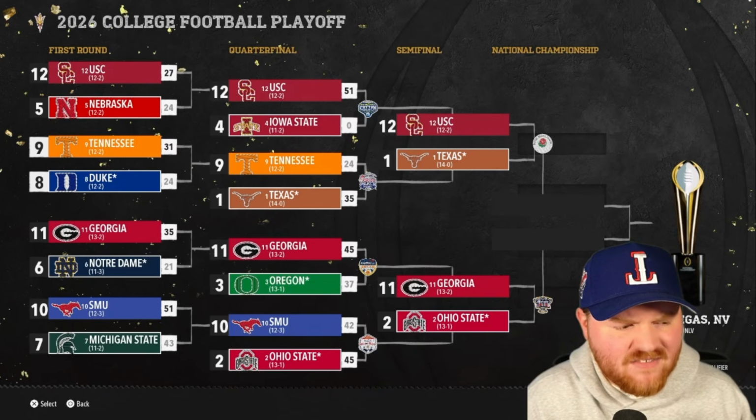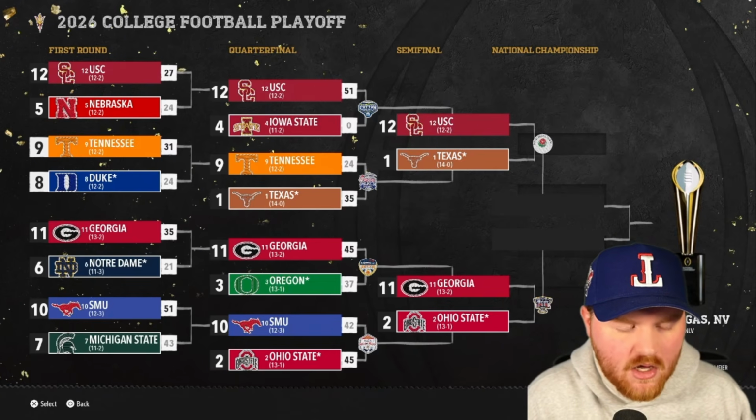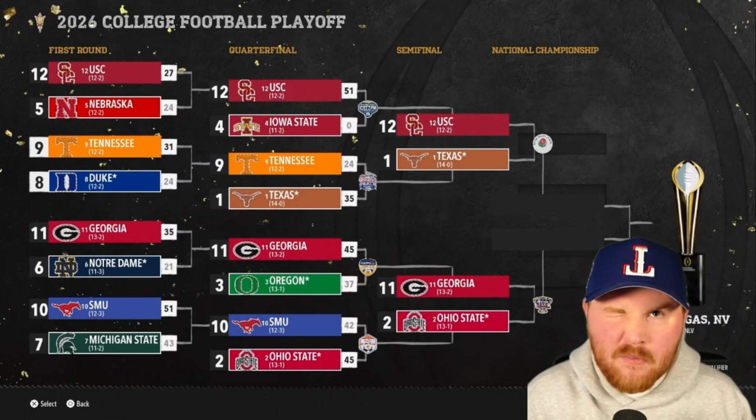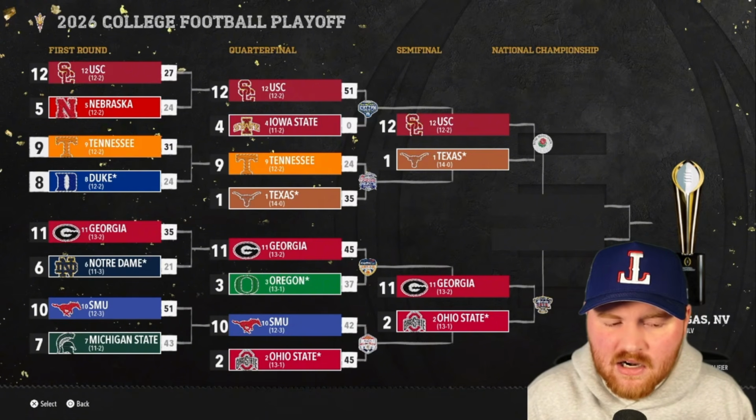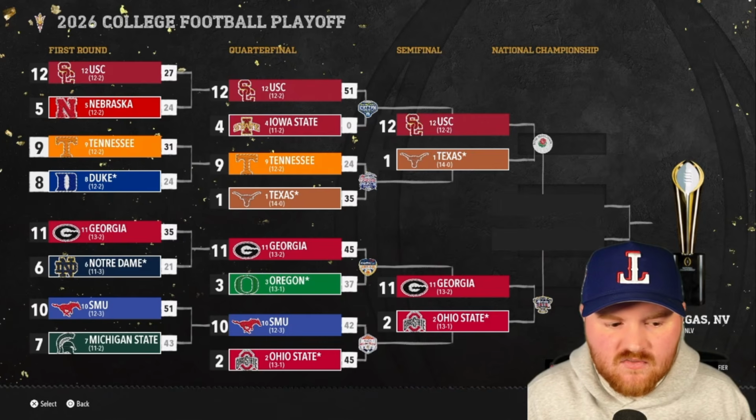It's a 1 versus 12. Texas is undefeated. Oregon was the other undefeated team. They lose by 8 to Georgia. Georgia will take on Ohio State, who beat SMU by 3. This is a college football playoff 2021 semifinal. That was Justin Fields versus Stetson Bennett.